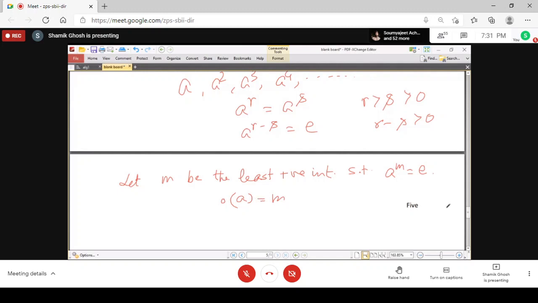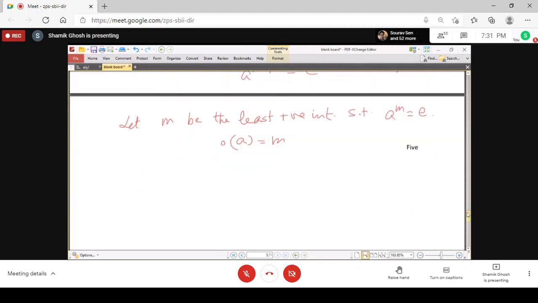And whenever the order of a equals m, all the elements a, a square, a cube, up to a to the power m minus 1, will be distinct. Why? Because if we take two elements, suppose a^i equals a^j, and suppose i is greater than j, then by the same procedure you get a to the power i minus j is identity, but i minus j is positive.